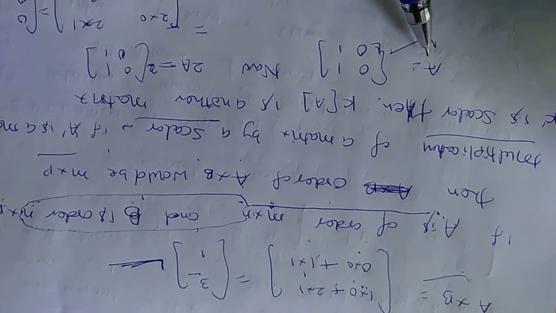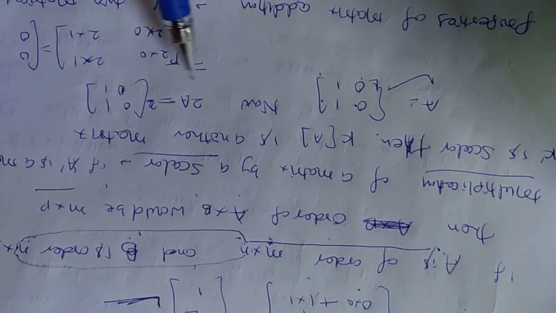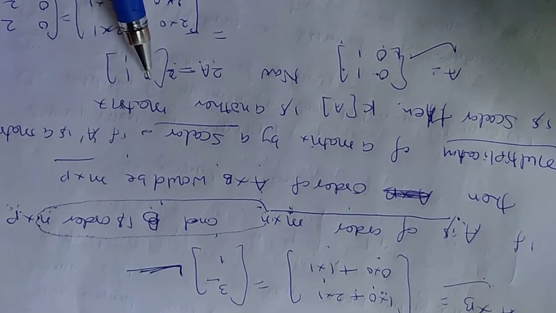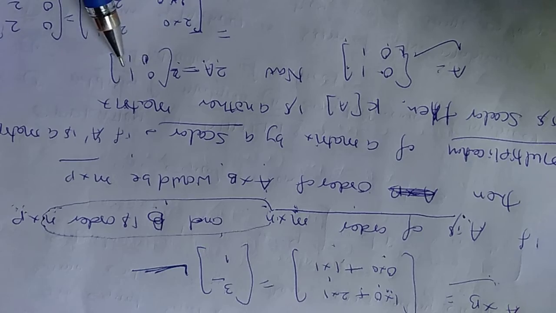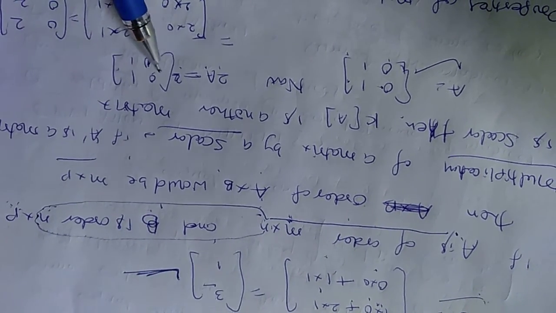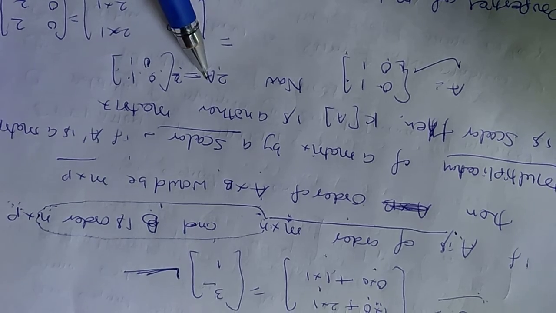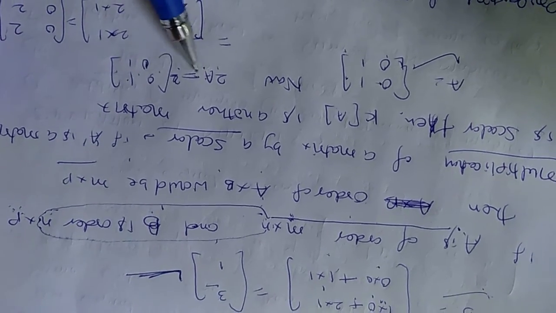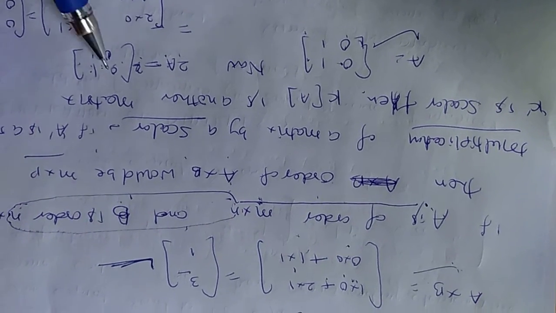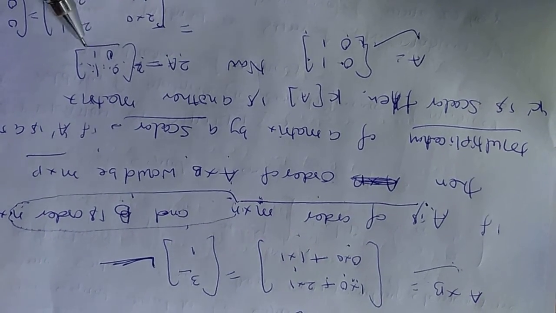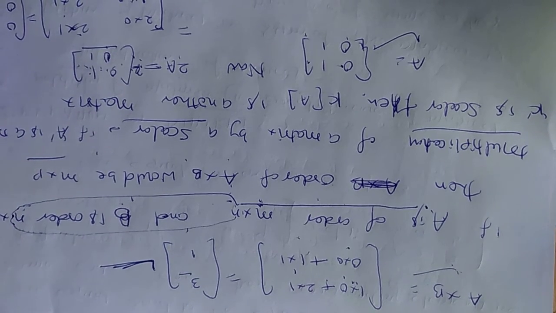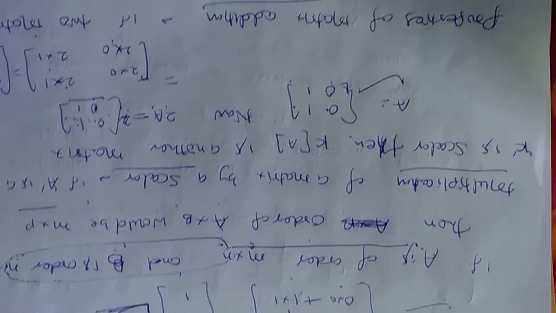Suppose a matrix is A = [0 1; 0 1] and you have to find twice of A. So write here 2 into matrix A, and every element of the matrix A you have to multiply by 2, meaning 2 0 0 2 1 into 2. This row 2 0 0 2 1 into 2 is the new matrix that is obtained. This is an example of the new matrix.